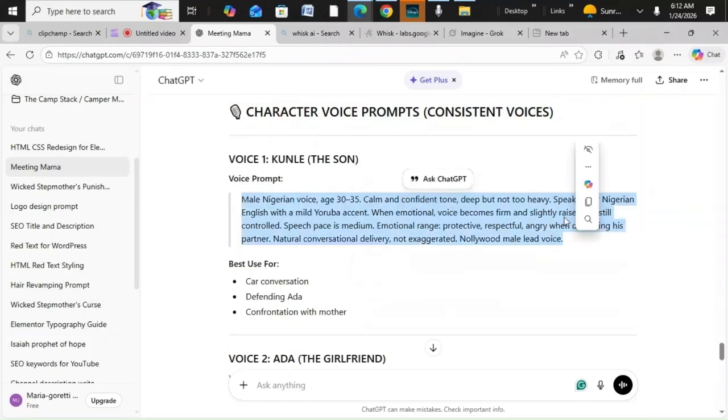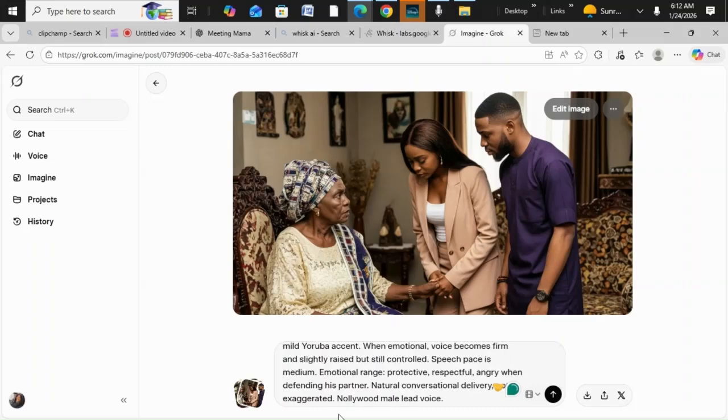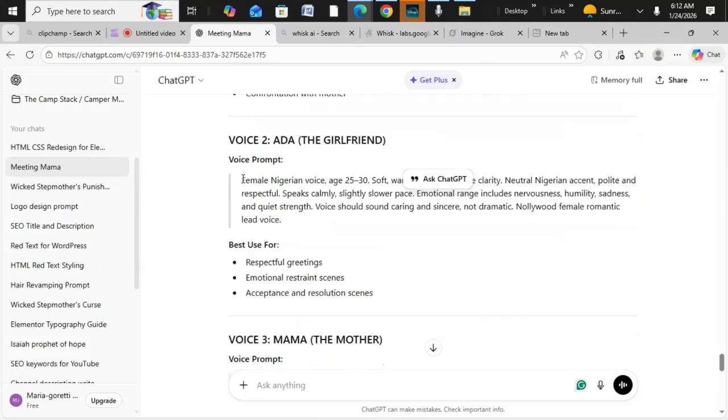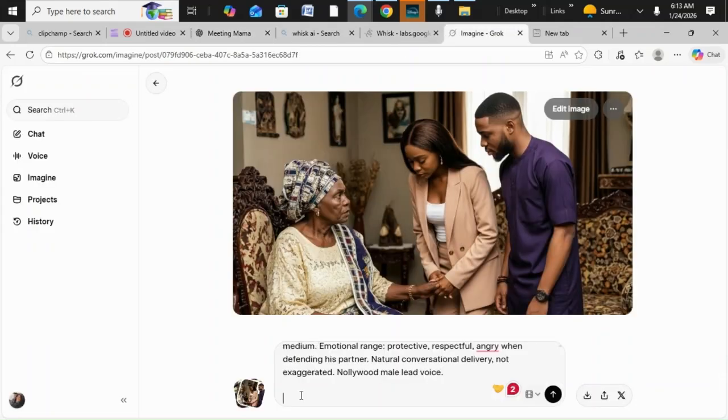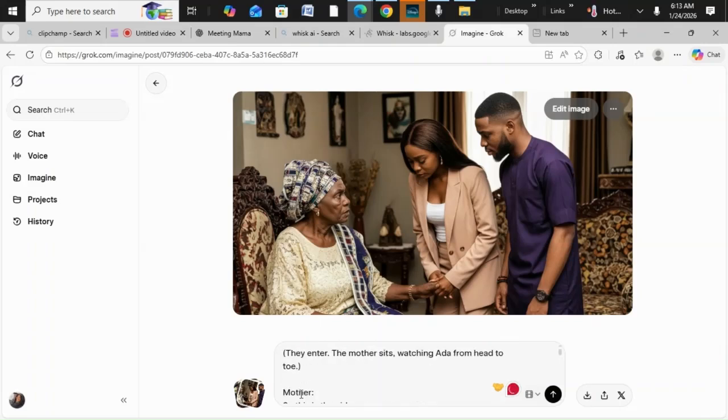And you copy Kunle's voice and you paste. Okay. And Ada said something, so we are going to also copy Ada's voice. Okay. And paste. Okay, so let's see.